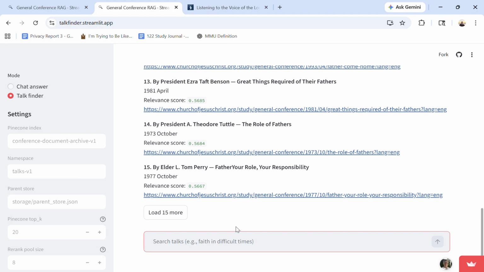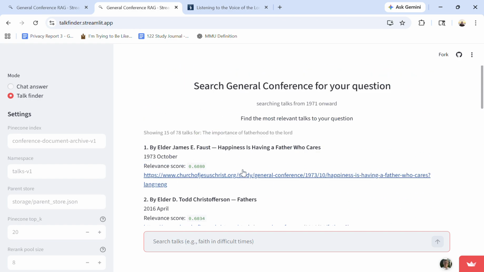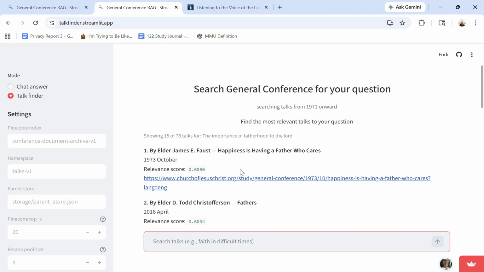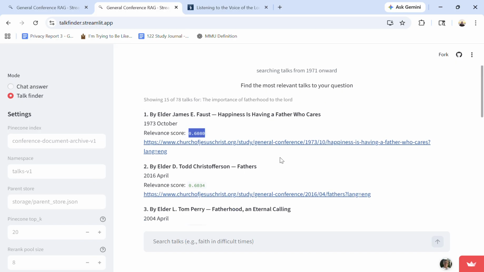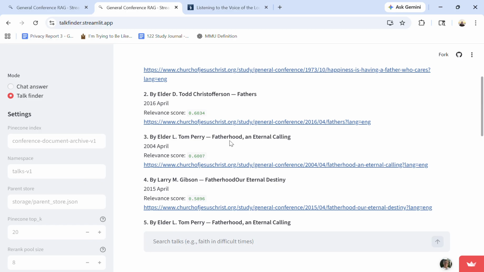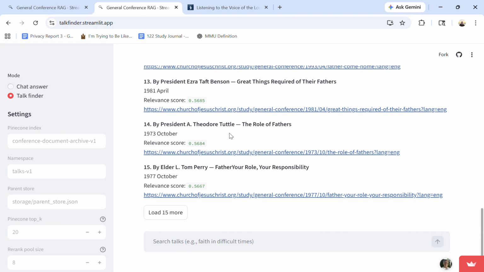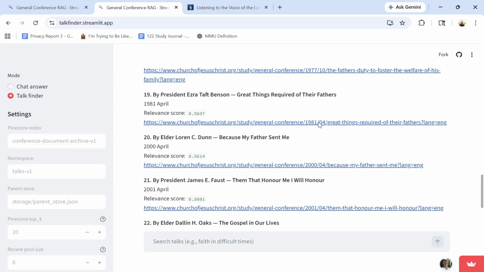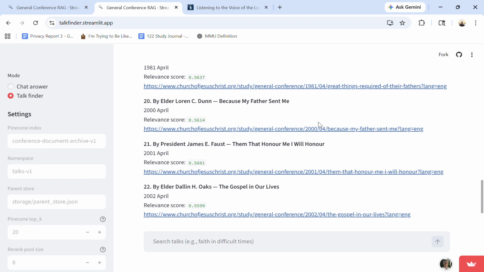This is going to return what it thinks are the most relevant talks since 1971, and it gives each one a relevance score from that vector database. Happiness is Having a Father Who Cares, 2016; Fathers by Christofferson; Fatherhood and Eternal Calling. So anyways, that's my app. You can load more at the bottom here if you want to see more.